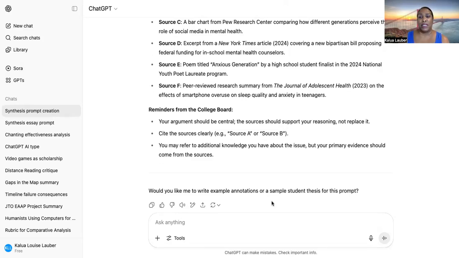So this will be a great study tool for my kids who want to go ahead and practice on their own instead of pulling old questions, just finding something new and then actually reviewing it and researching it. And then I would look at it. When we do activities like this, I basically have the students write a defensible thesis statement and get two pieces of evidence. So it can be quick. My classes are usually about 45 minutes. It says, would you like me to write an example annotation or a sample student thesis for this prompt? Yes, please.